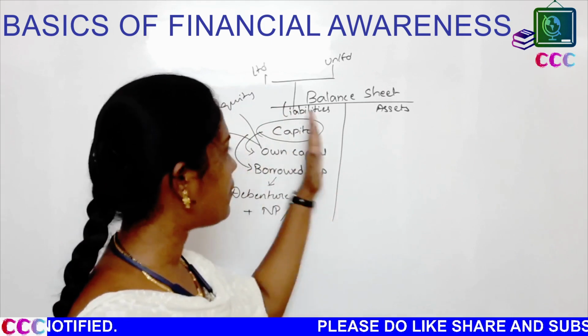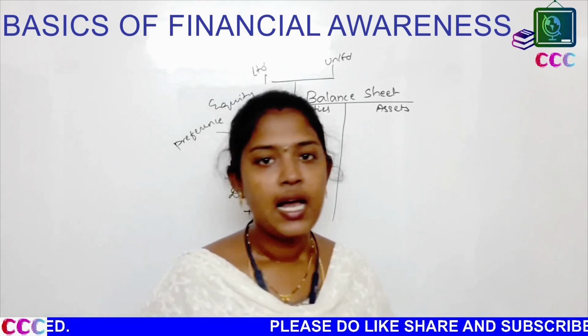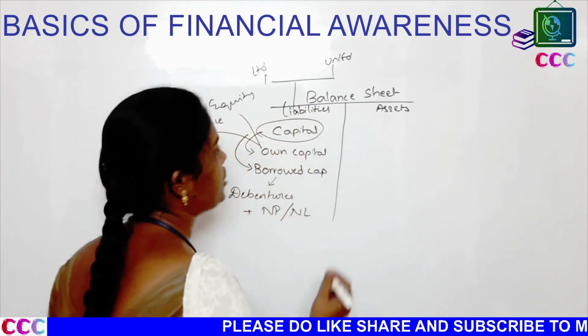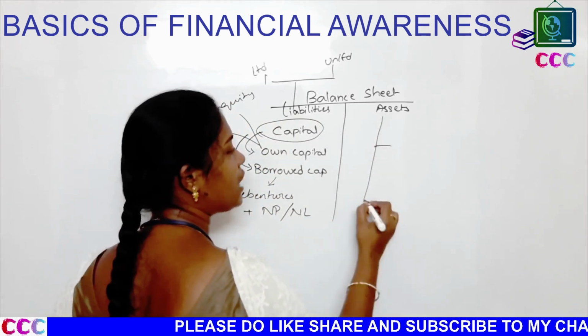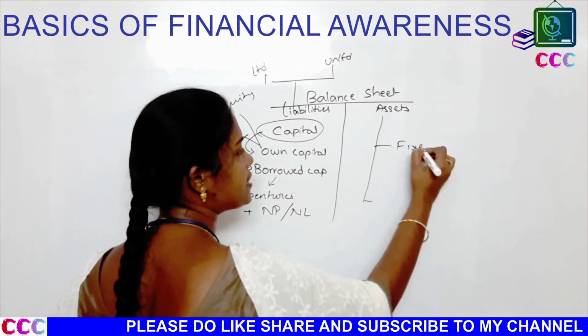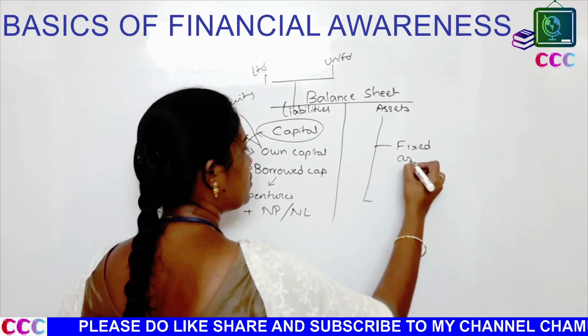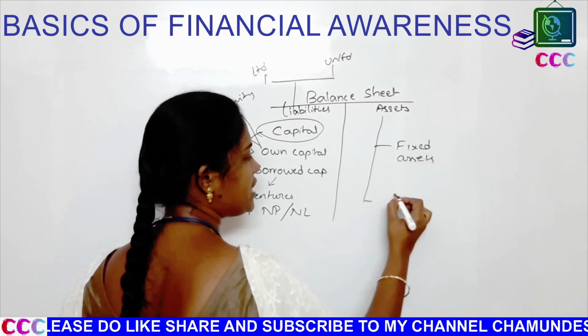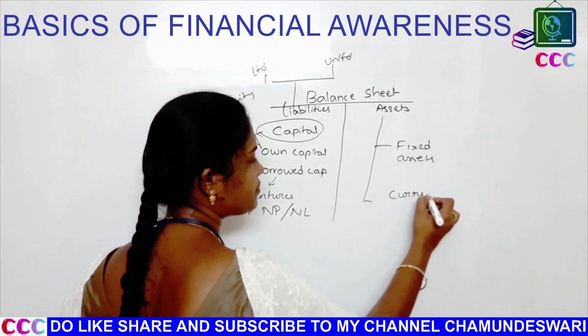So this is the liability side of the balance sheet. The assets side of the balance sheet is segregated again into two types. One is fixed assets. Another one is current assets.